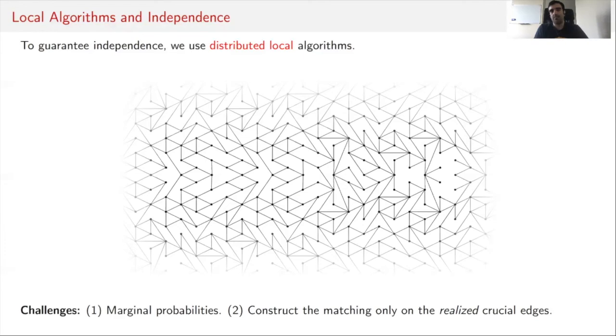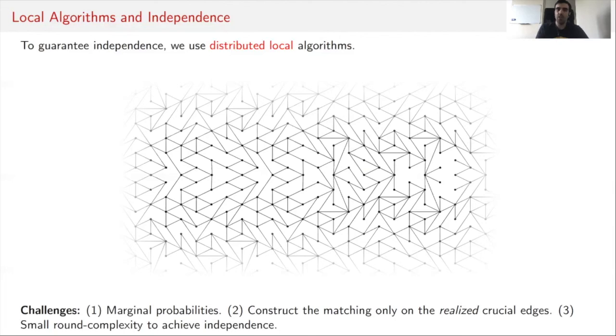And this is further complicated because you're operating on a stochastic graph. So when the algorithm starts to operate, each edge fails with probability 1 minus p. And then the final matching should be constructed only on the set of realized edges. And note that this also affects the marginal probabilities. So guaranteeing both at the same time turns out to be a little challenging.